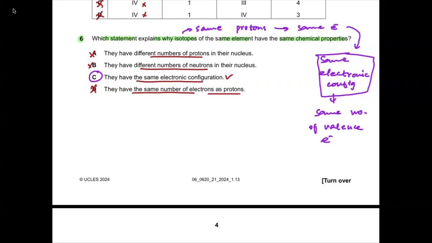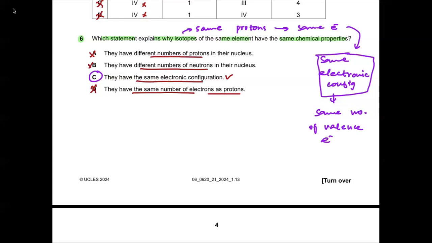Okay, now question number 7. Which statements about potassium chloride are correct? It conducts electricity when solid. No, we know that it's an ionic compound, and ionic compounds do not conduct electricity when they're solid. It has a high melting point because it has strong intermolecular forces.